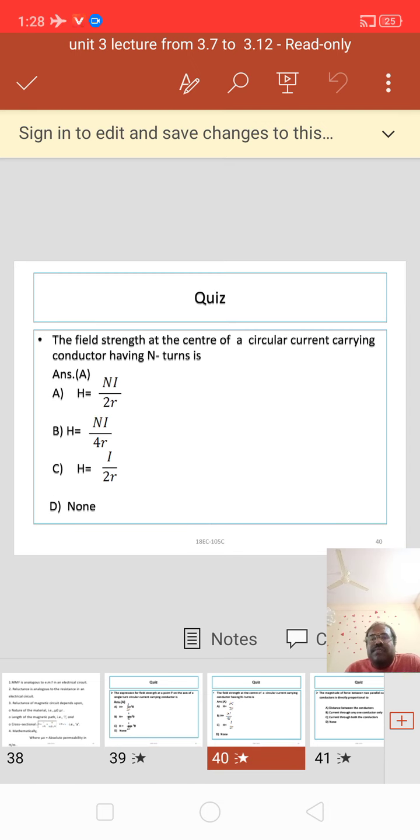The field strength at the center of a circular current carrying conductor having n turns is given by: A, H equal to Ni by 2r; B, H equal to Ni by 4r; C, H equal to I by 2r; D, none. From viewing all four answers, we get that H equal to Ni by 2r for n turns. For one turn, H equal to I by 2r. That answer will be C.